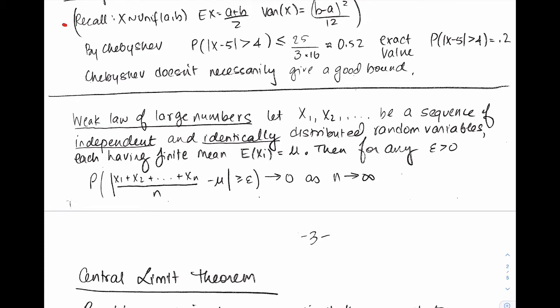It says that the average of these xi's goes to mu with probability 1. That's what this is saying. The weak law says that x1 plus x2 and so on, over n, goes to the mean. And the strong law, what does that say? That says a little bit more.